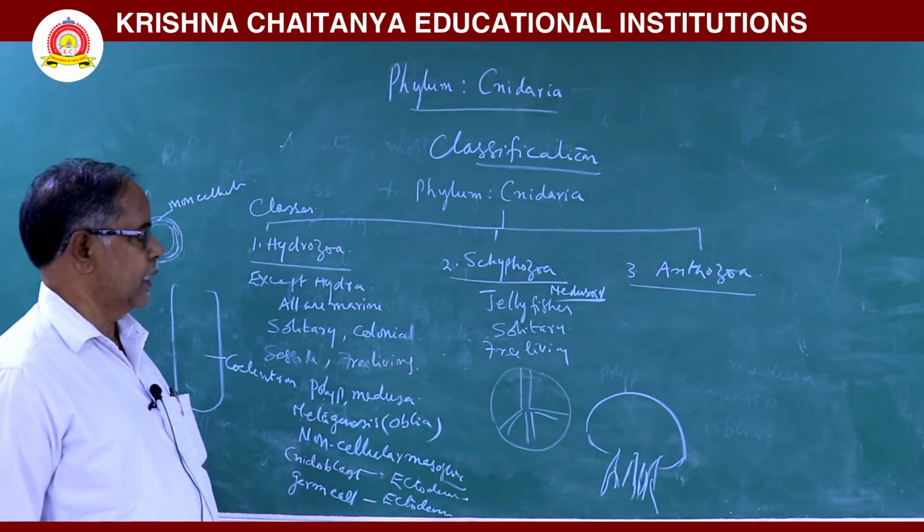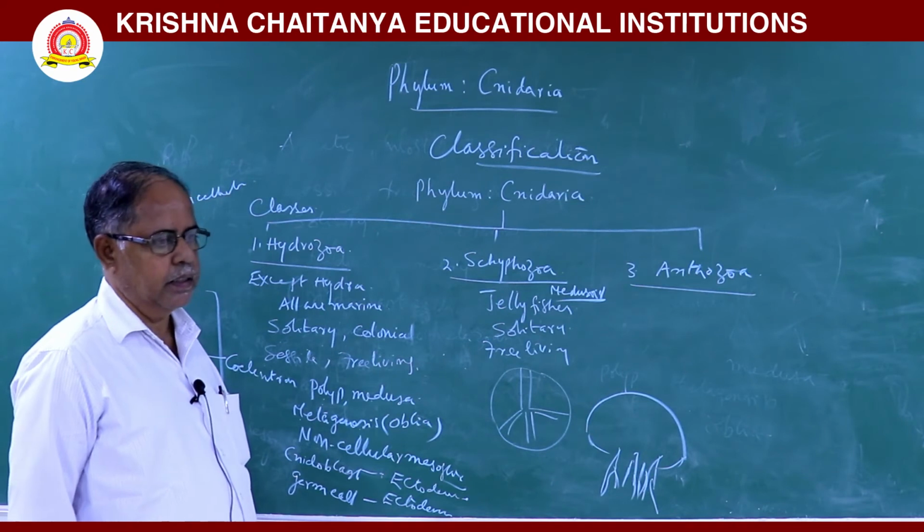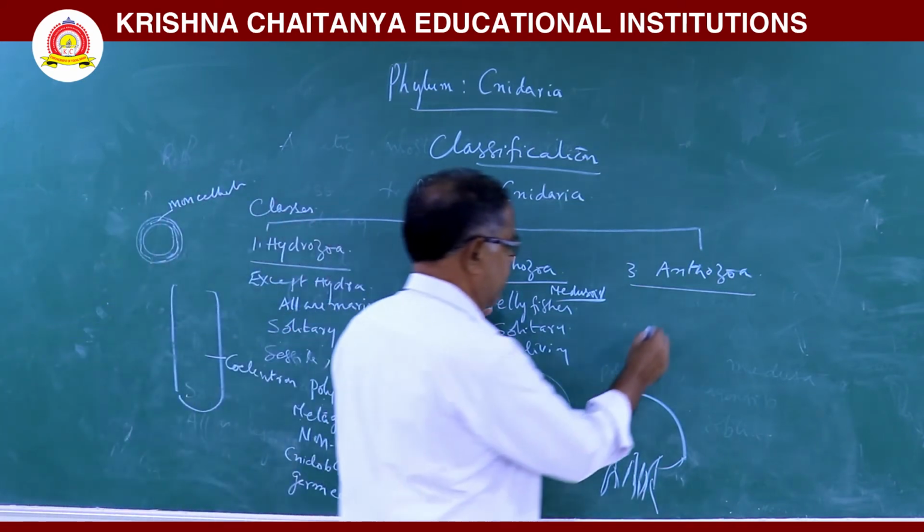Anthozoans are marine animals. They are colonial forms.